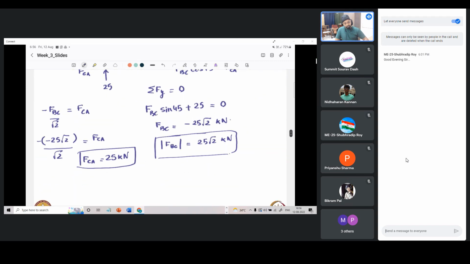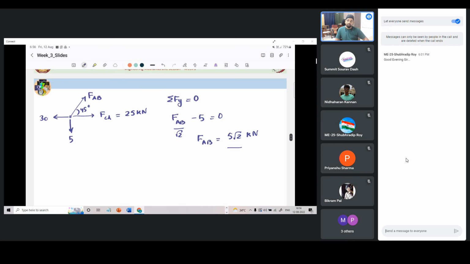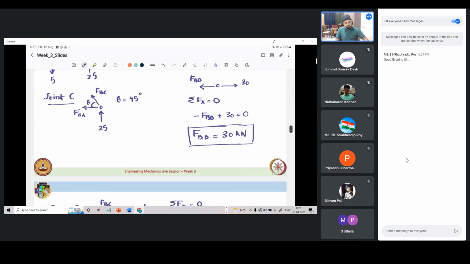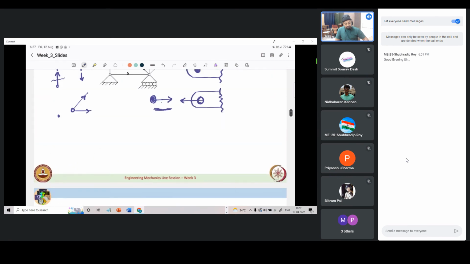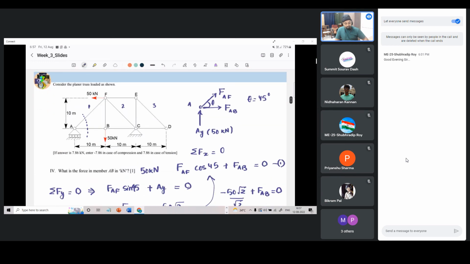I hope things are clear. So essentially, this is how we apply the method of joints and method of sections for solving the truss problems. We can also do one example regarding the method of sections. Perhaps I could take this example and try to solve for one of the forces, because what was asked was force in member AB, and ED was what was asked, which did not involve the method of sections.